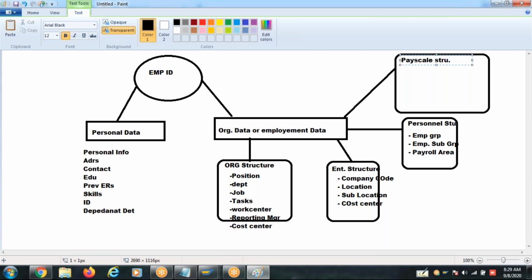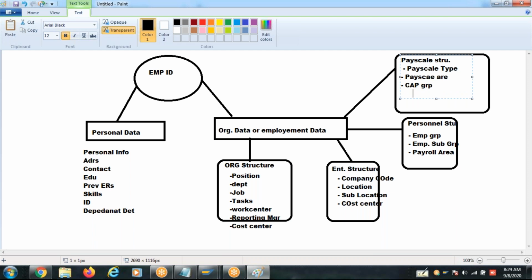This is purely used for payroll. So what does it contain? Pay scale type, pay scale area, and there is a collective agreement provision, CAP grouping.